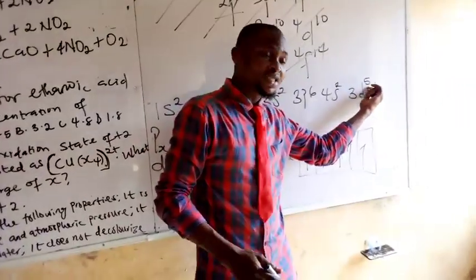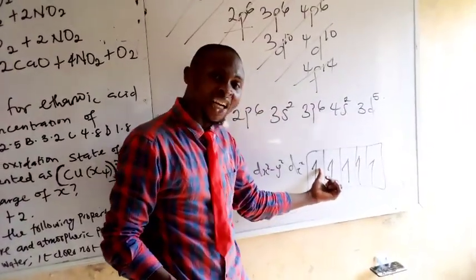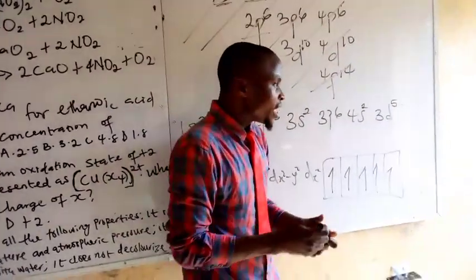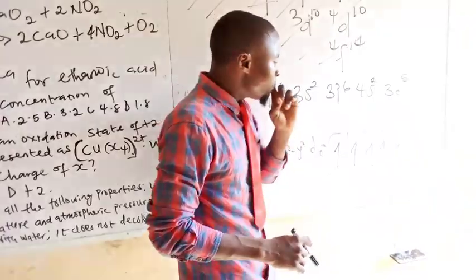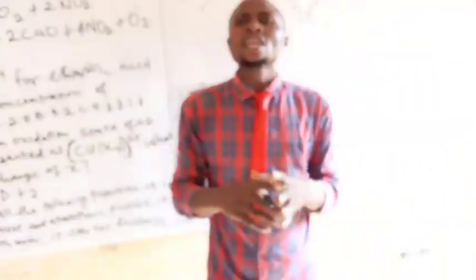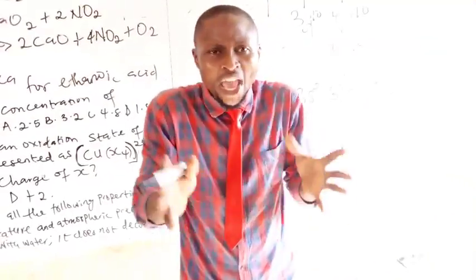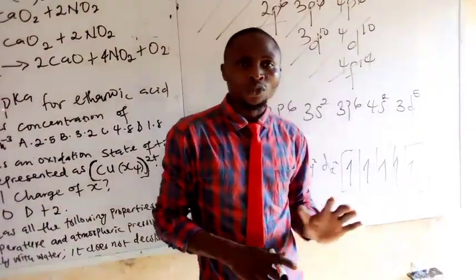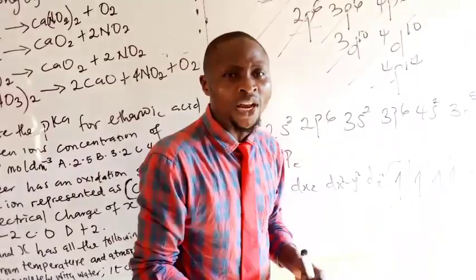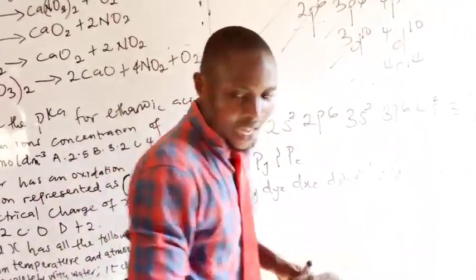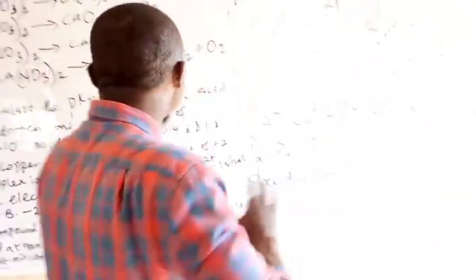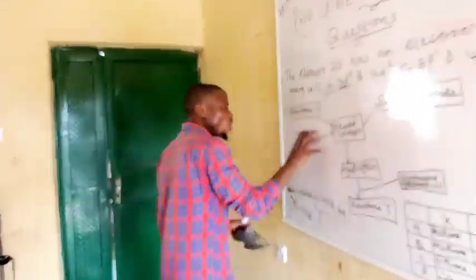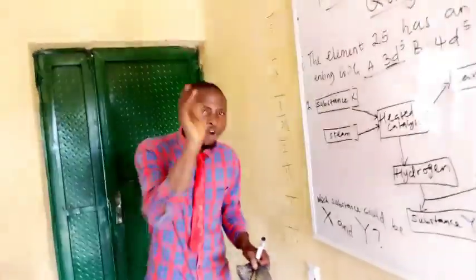Assuming we have 6 electrons, we are going to pair the second one here, and it will be facing downward, in a clockwise order. So how many electrons are unpaired in this shell? Each is standing alone, which means we have a total number of 5 electrons that are unpaired. Good. Now that is number 1. Number 2, this question is coming from the organic realm of chemistry.